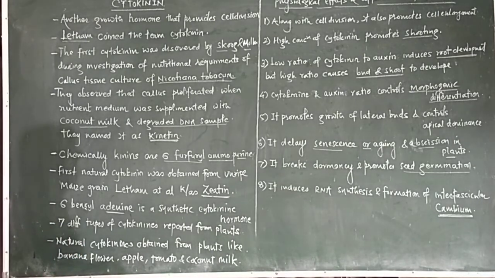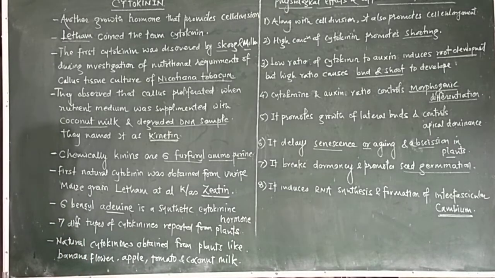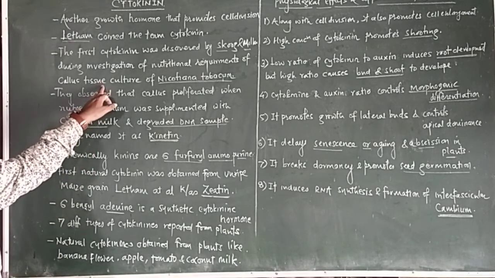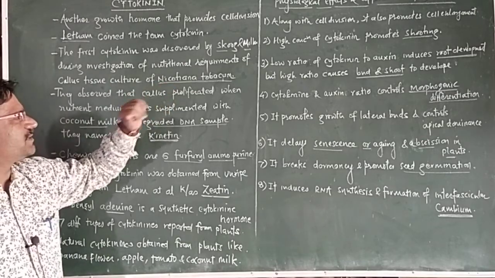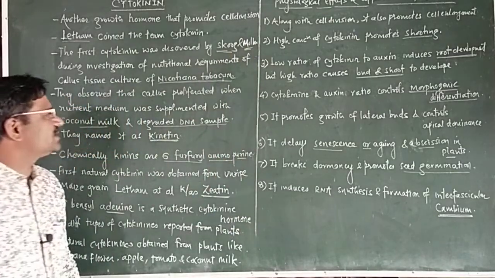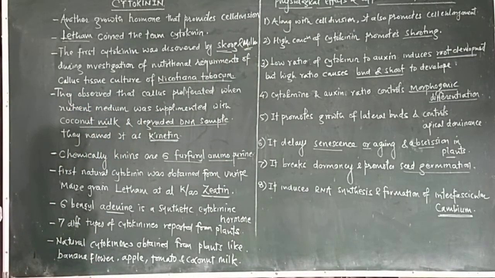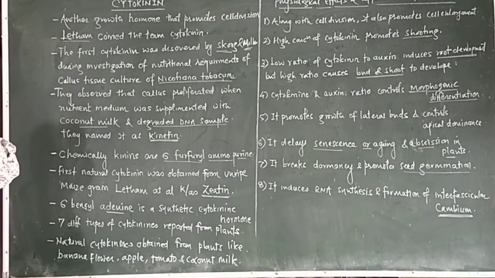This term was coined by Latham, and the first cytokinin was discovered by Skoog and Miller during the investigation of nutritional requirements of callus tissue culture in Nicotiana tabacum.